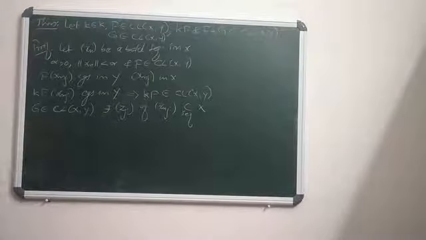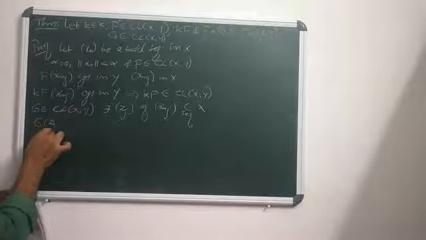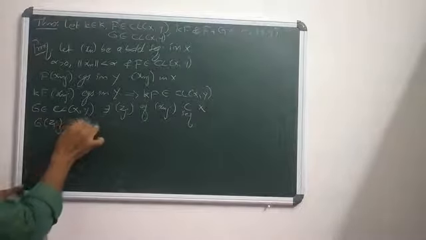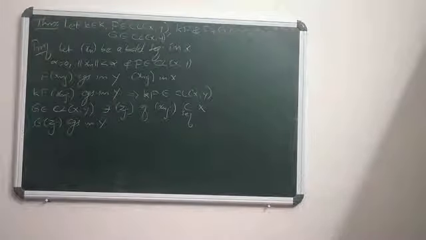Since G falls in CL(X,Y), clearly G of Zj converges in Y. This is again by using previous arguments.